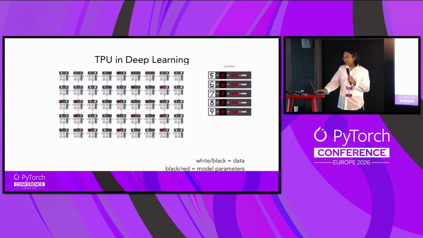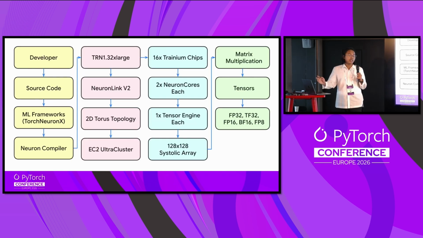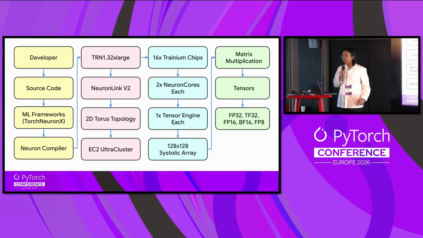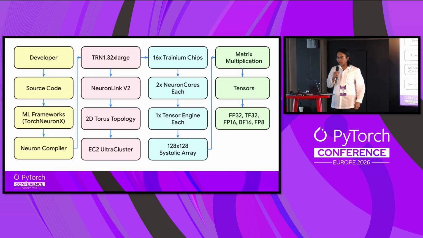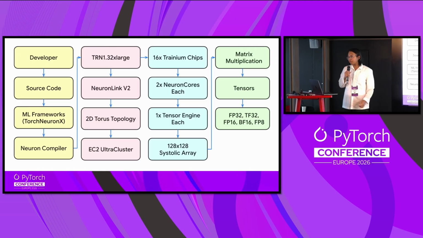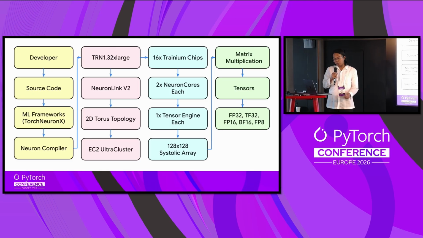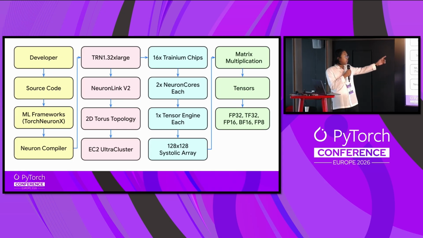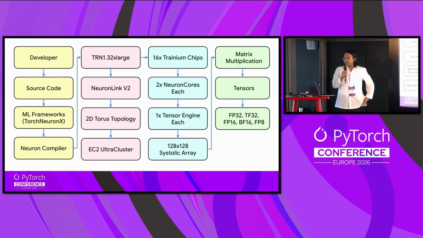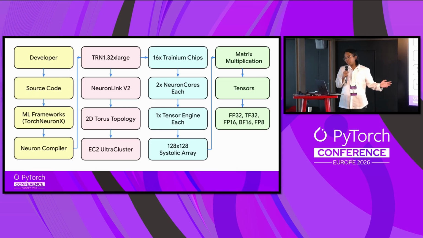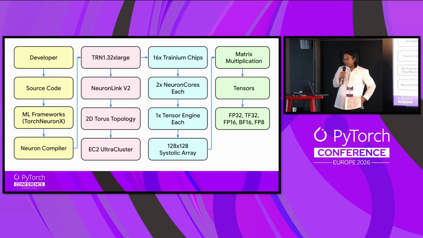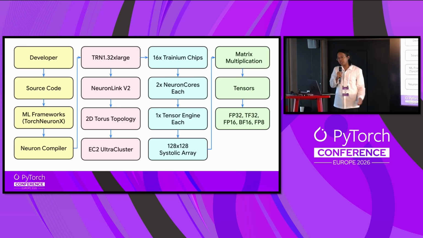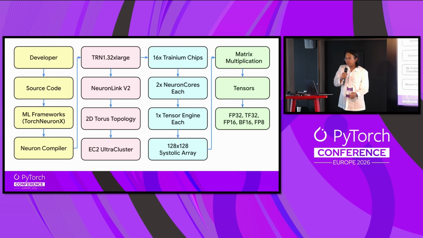And why is it fast? Well, let's tackle it. Let's begin with you first. You, the developer, the machine learning engineer, you write your source code in these machine learning frameworks. In this example, it's Torch NeuronX, and then it gets compiled by the Neuron compiler, and then you provision the Trainium machine on AWS. The Trainium 1 trn1.32xlarge has 16 Trainium chips, and then it has NeuronCores, and then the Tensor Engine, which does the heavy lifting.